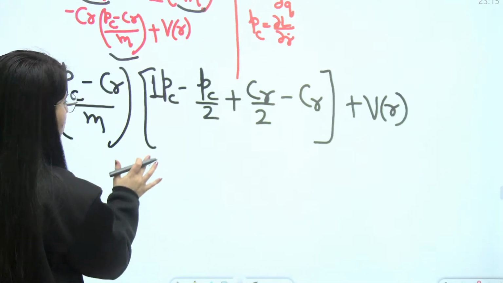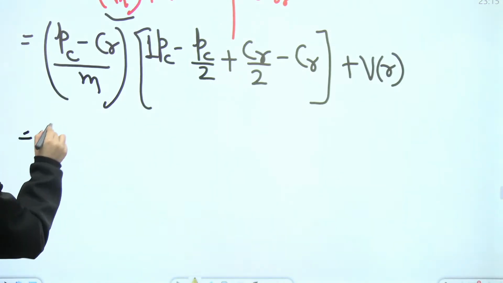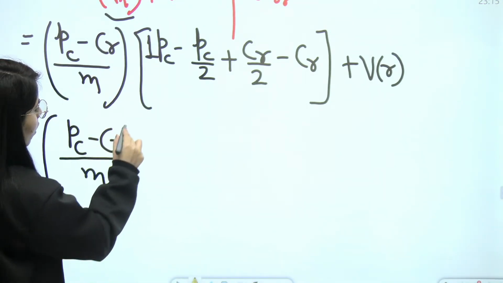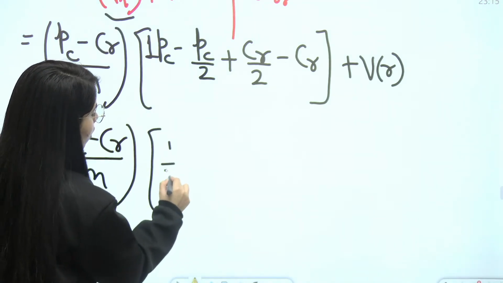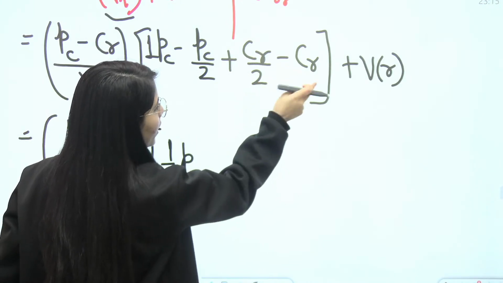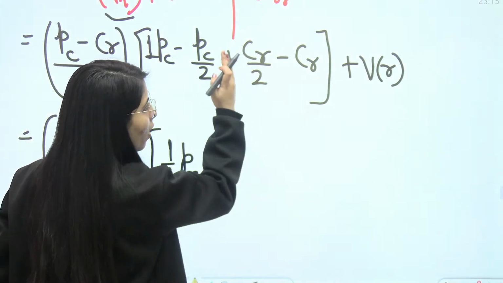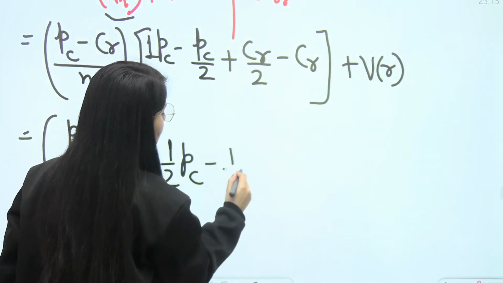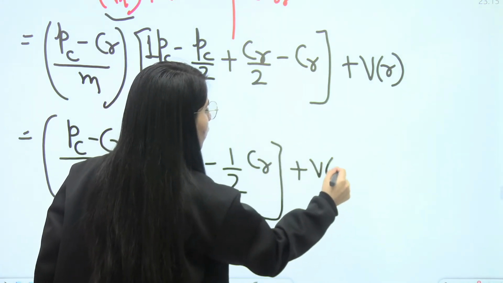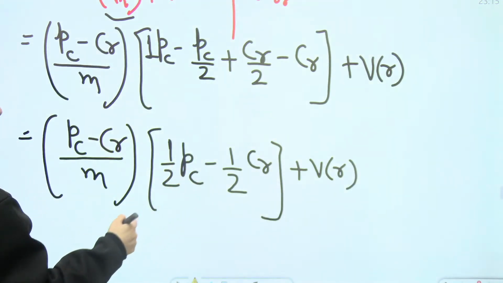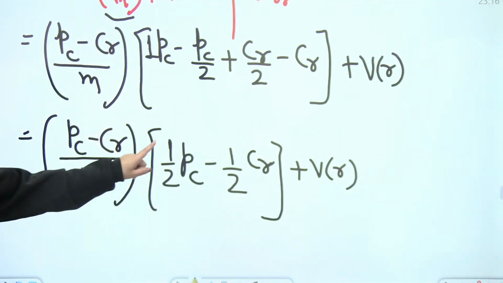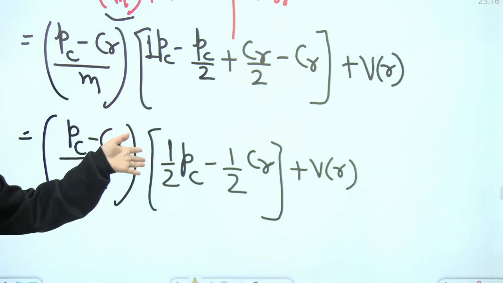So you will get PC minus CR upon M, half PC, half CR minus CR, 1 minus half minus 1, so minus half. Clear? Plus VR. So PC minus CR you got. It is not a suffix, it is just multiplied. PC minus CR here, half you can take common.